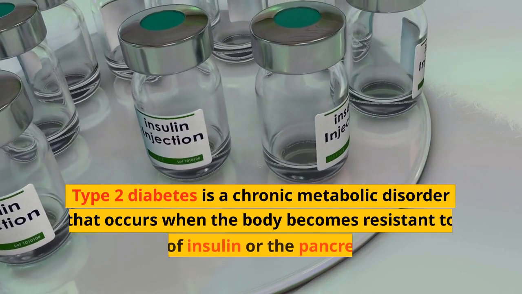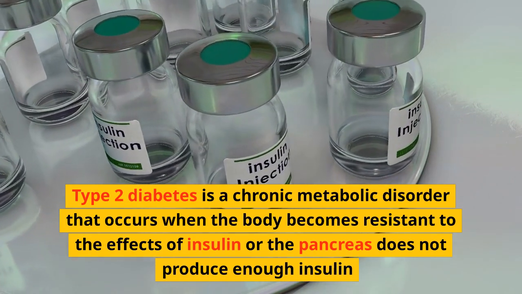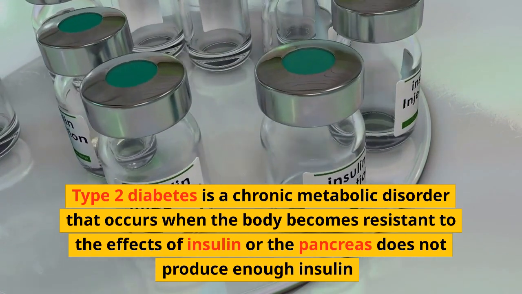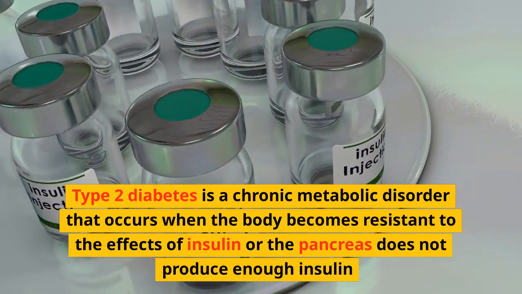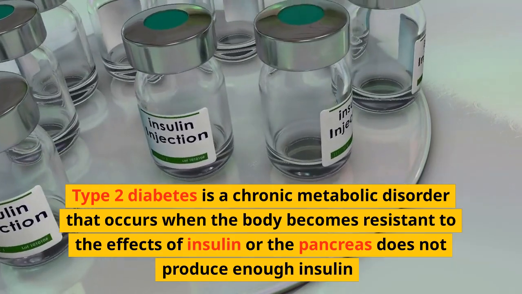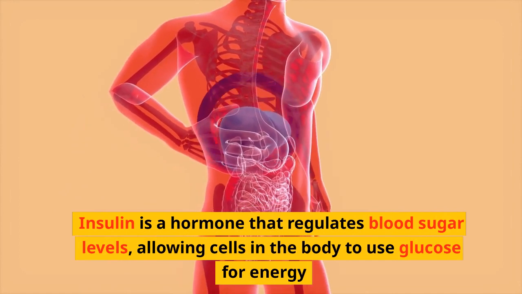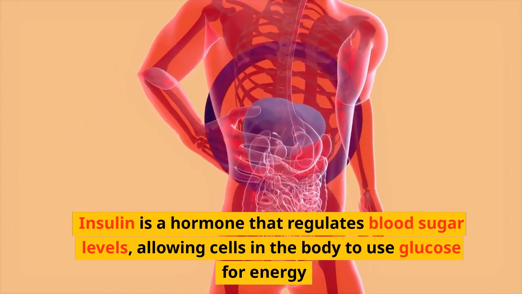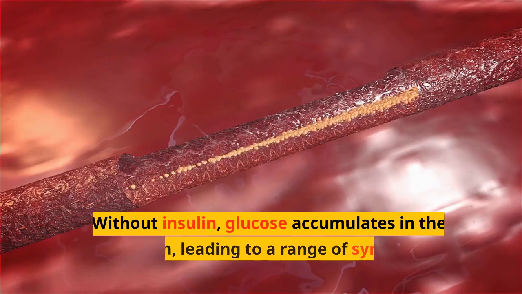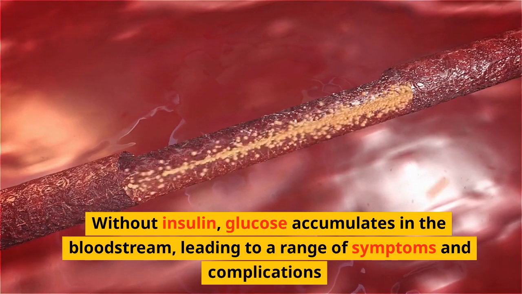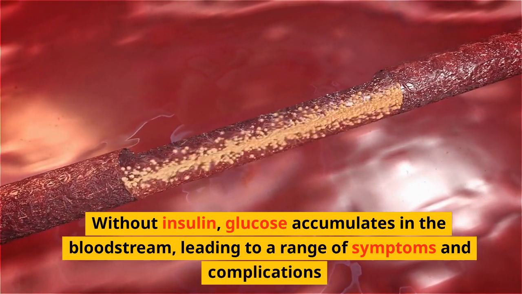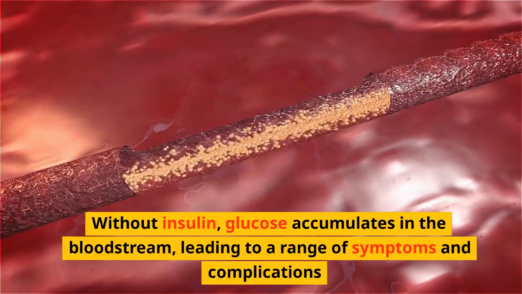Type 2 diabetes. Type 2 diabetes is a chronic metabolic disorder that occurs when the body becomes resistant to the effects of insulin or the pancreas does not produce enough insulin. Insulin is a hormone that regulates blood sugar levels, allowing cells in the body to use glucose for energy. Without insulin, glucose accumulates in the bloodstream, leading to a range of symptoms and complications.